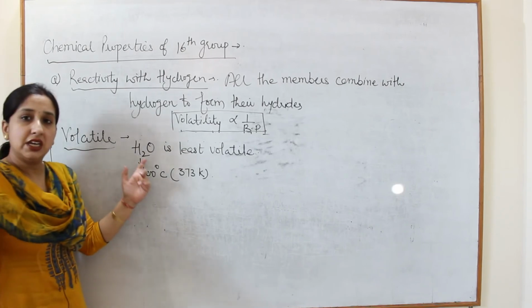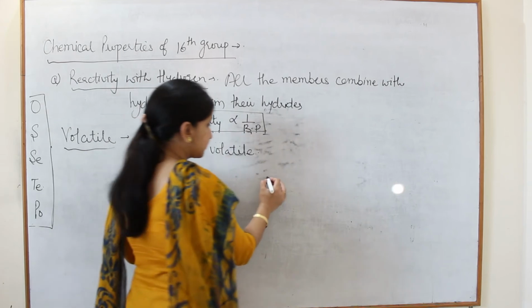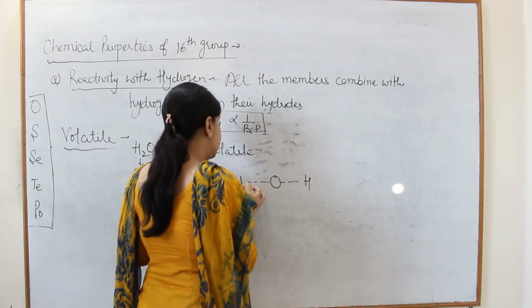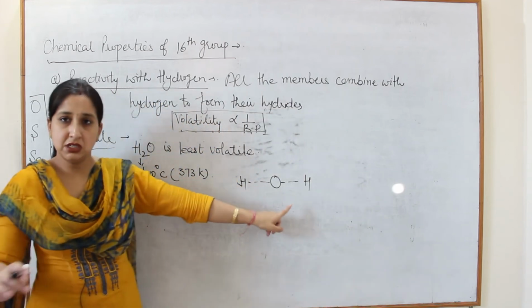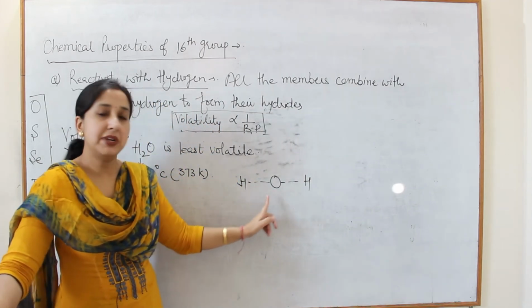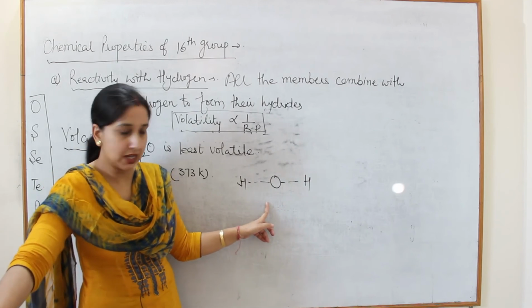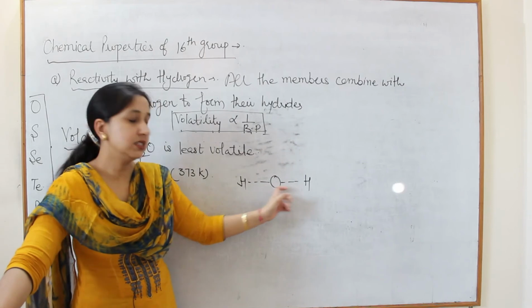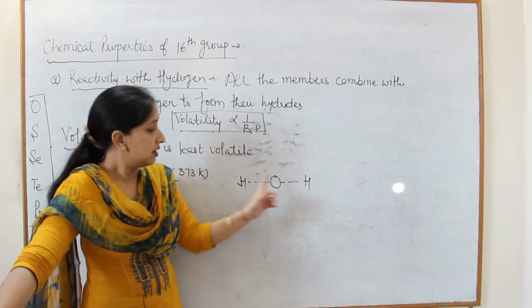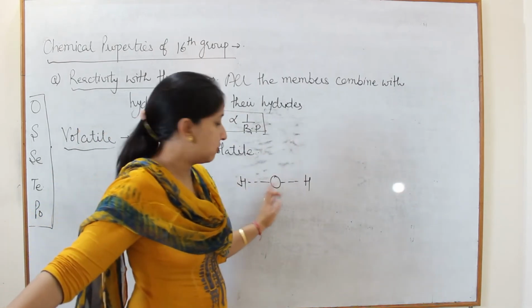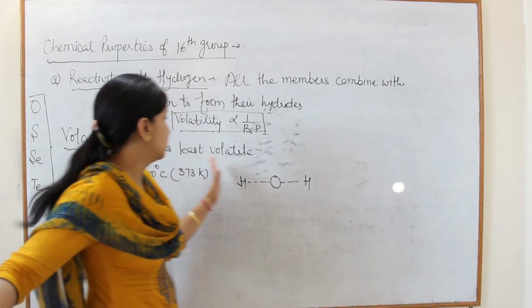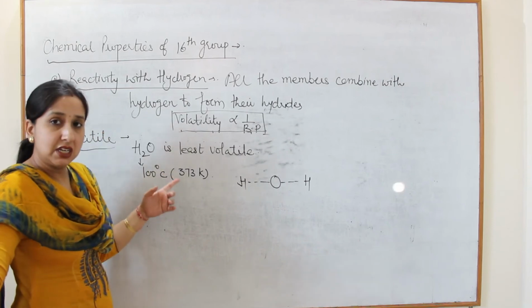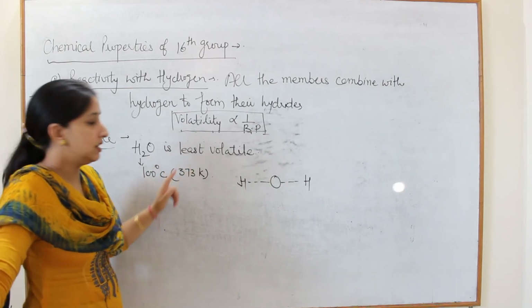Because in case of water, there is a presence of hydrogen bonding. Because of the presence of this hydrogen bonding, it is stronger in nature, and if these bonds are strong, then we have to heat the water to a higher temperature so that it can be evaporated. So what is the basic reason behind its least volatility?